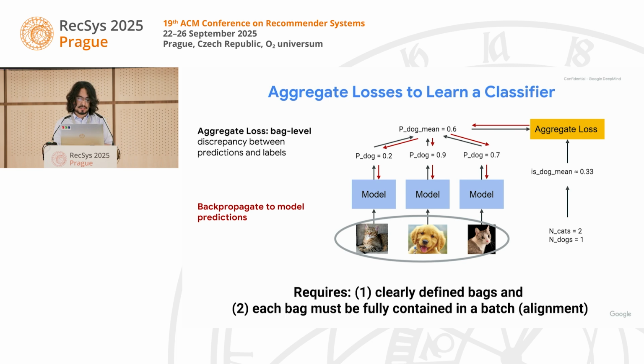However, we can see that this has two assumptions. One is we need clearly defined bags that allow us to compute an aggregate loss, and in addition, we need each sample from each bag to be present in the same batch at the same time for us to be able to backpropagate properly. And we call this bag-batch alignment.